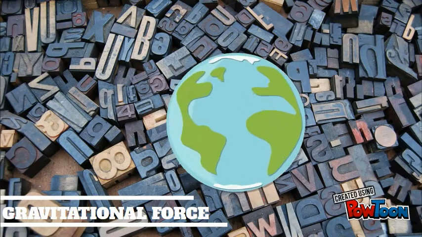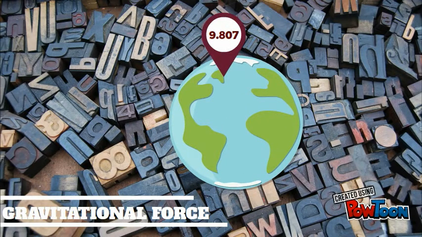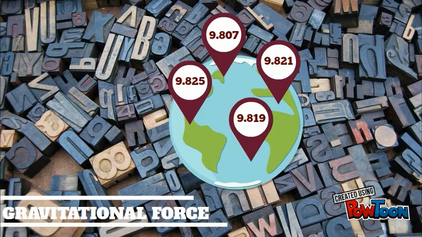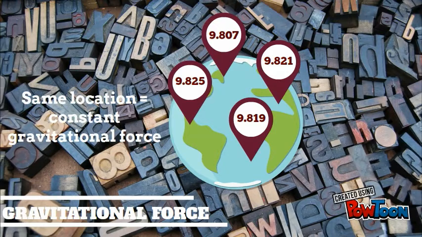Secondly, we assume that gravitational force is constant. Gravitational force on Earth is about 9.8 meters per second square and can vary based on location. However, as our experiment was conducted in the same location, gravitational force will be constant.